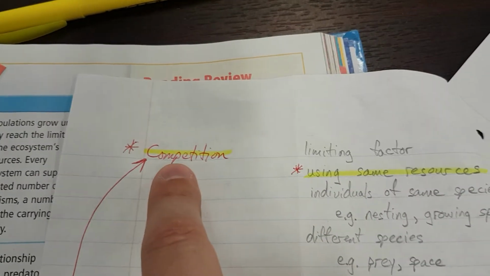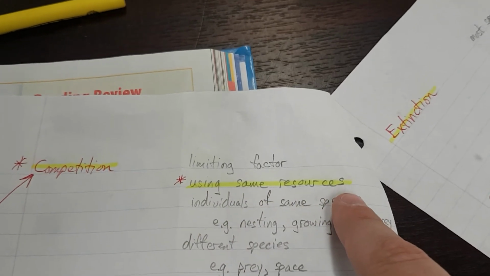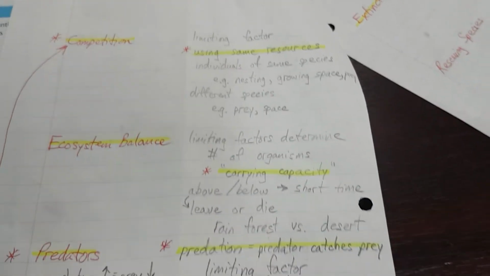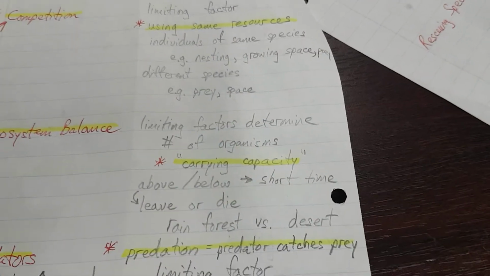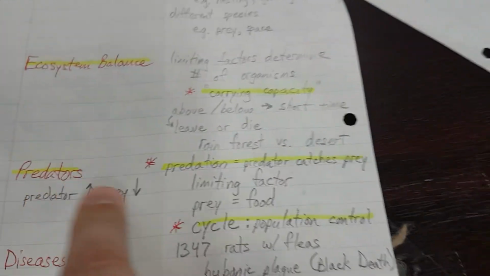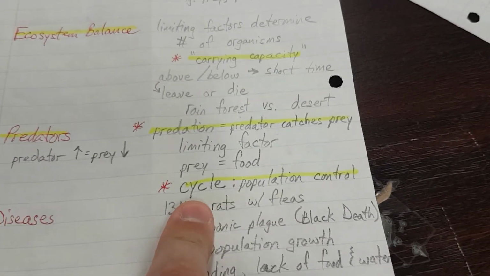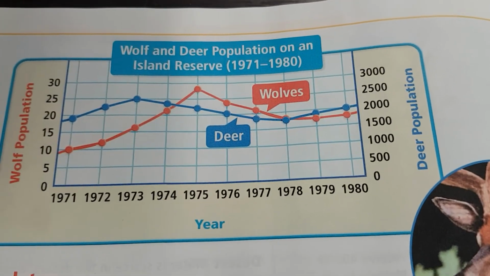Competition is when organisms use the same resources, and that's also a powerful limiting factor. The number of organisms that can exist is called the carrying capacity. The predator-prey relationship is important. Predation is when predators catch prey, and that usually results in a cycle of population control, similar to the wolves and deer example in the book.